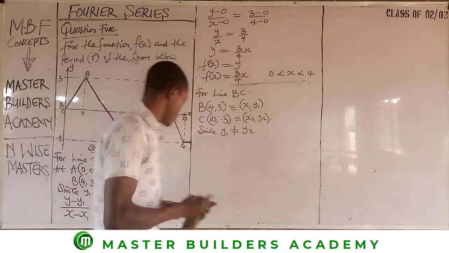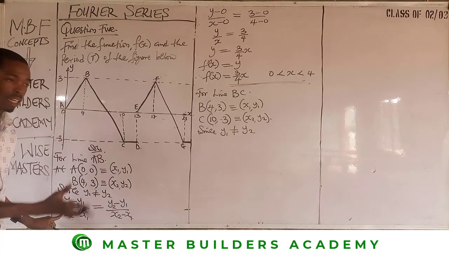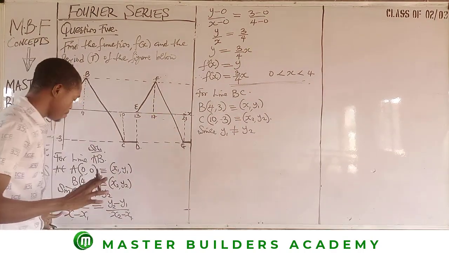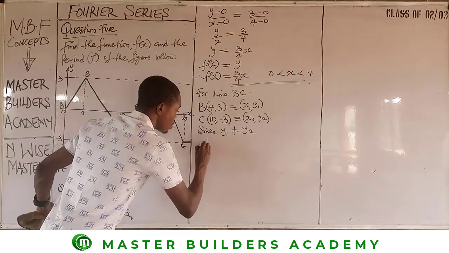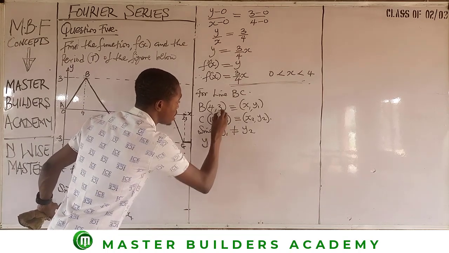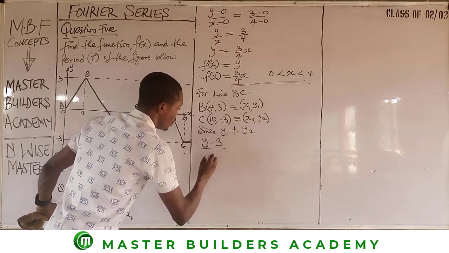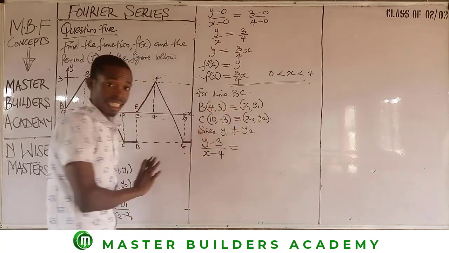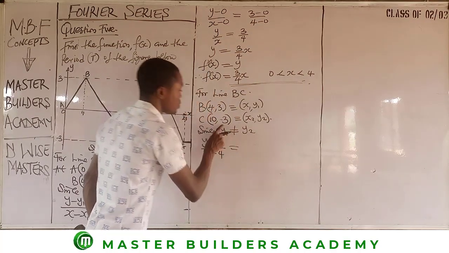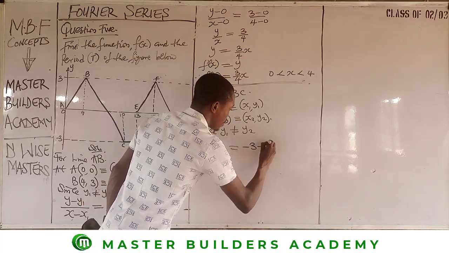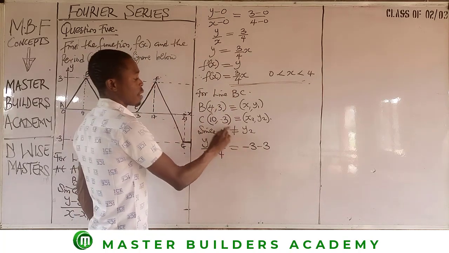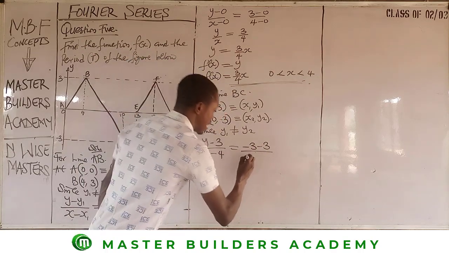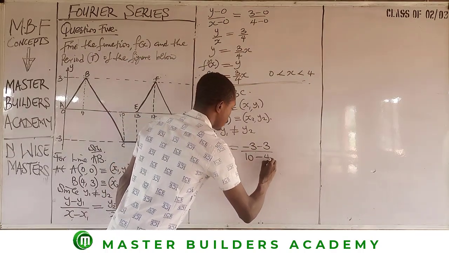Now the equation of a straight line has already been stated here, so I don't need to restate it. All we need to do now is to put in the values. So what is our y1? At this level, y1 is minus 3, so we have y minus 3 all over x minus 4. Then y2 is negative 3, so negative 3 minus y1 all over x2, which is 10, minus x1, which is 4.